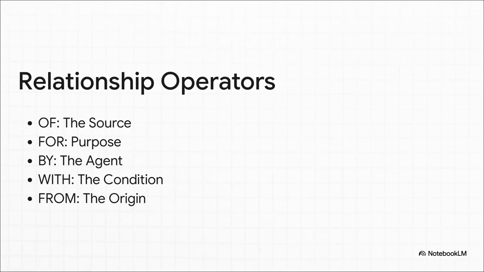To rebuild these sentences properly without losing meaning, the framework uses these 5 relationship operators. Of defines the source, for defines the recipient or purpose, by identifies the agent, with forces you to state the condition, and from establishes the origin. Whether you are auditing legal contracts, a news article, or even just checking your own internal thoughts, mapping concepts using these exact 5 operators guarantees iterational coherency. It makes it impossible to hide behind a verb.